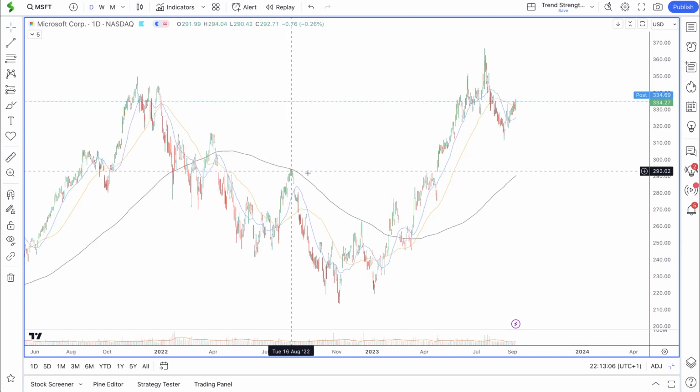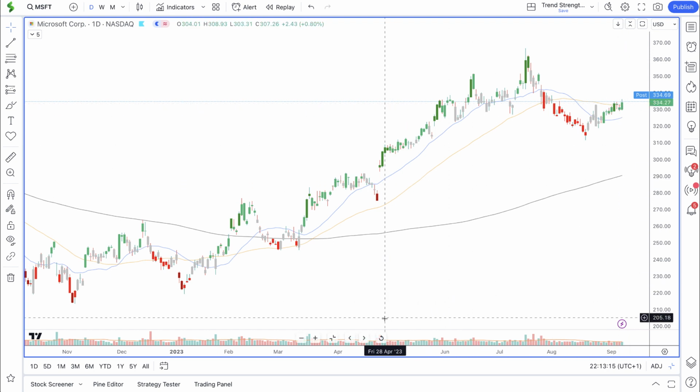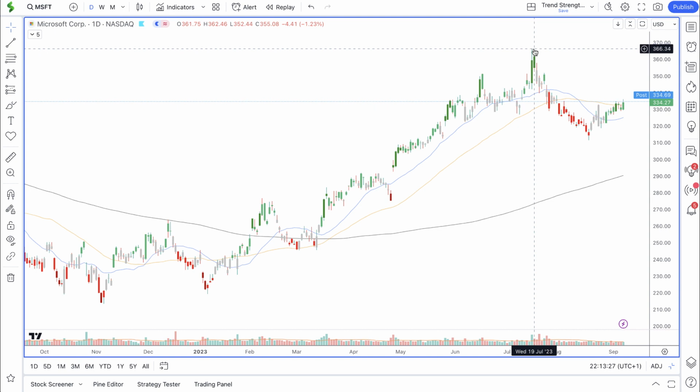Now going down to the daily time frame, the bars are currently green. Price is above the 20, 50 and the 200 simple moving averages. So here's that period where price broke above the all-time high. Again, we can clearly see on this time frame this turned out to be a fake breakout, then price pulled back.